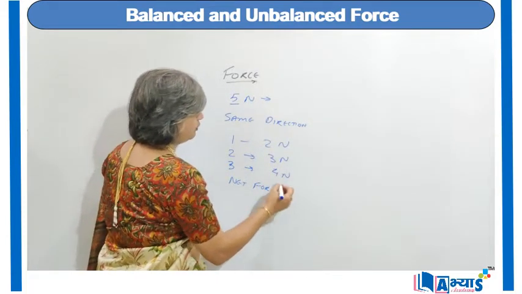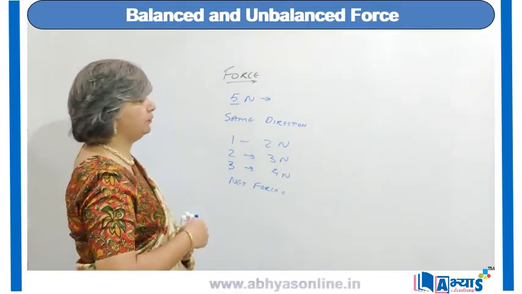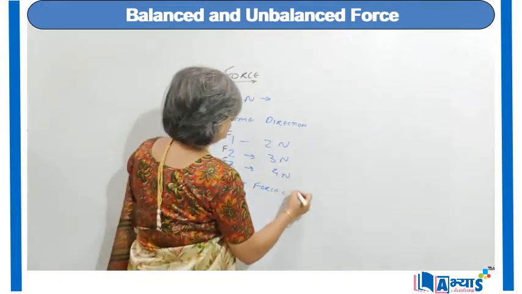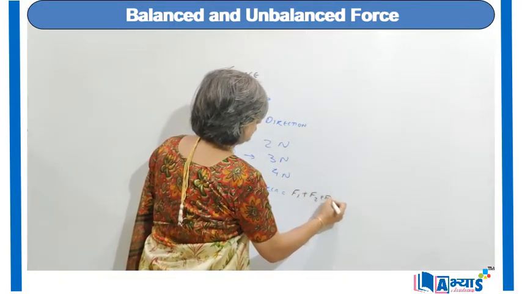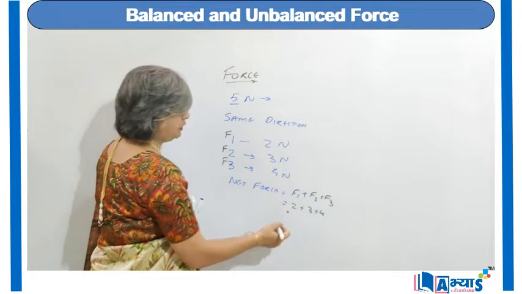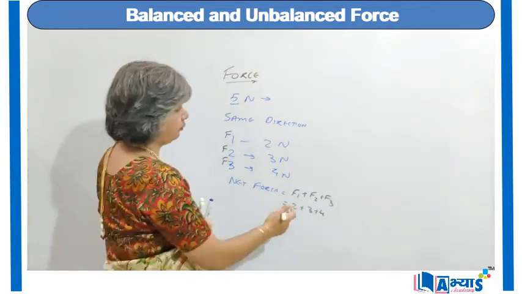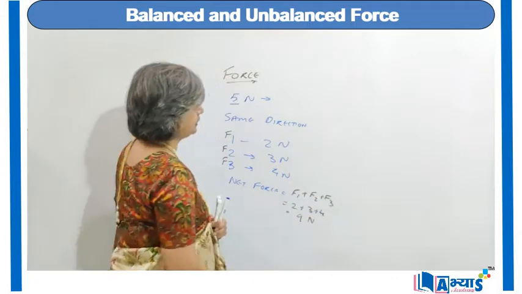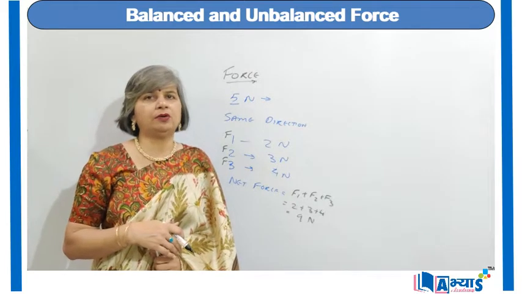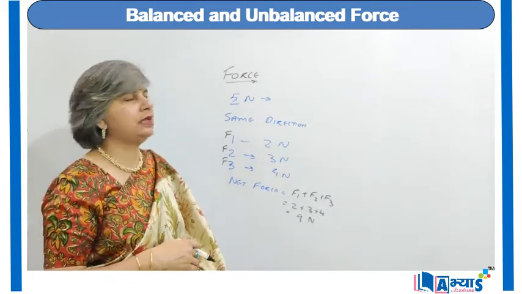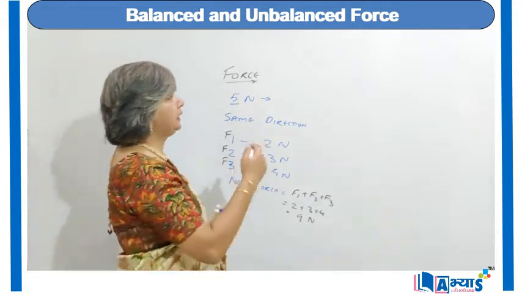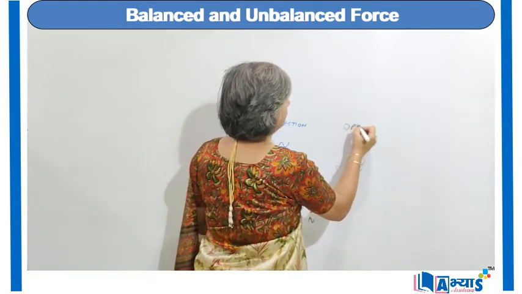then the net force will be equal to the sum of all forces. That means the first force, the second force and the third force. That means force 1, force 2 and force 3. So net force will be force 1 plus force 2 plus force 3, and it will be equal to 2 plus 3 plus 4 newtons, and the resultant will be the sum of these. 2 plus 3 is 5 and 5 plus 4 is 9. So the resultant force is 9 newtons. So we can say that if more than one force is being applied on an object and all the forces are in the same direction, then the net force will be the sum of all the forces being applied on the object. Now take the case of forces in opposite direction.